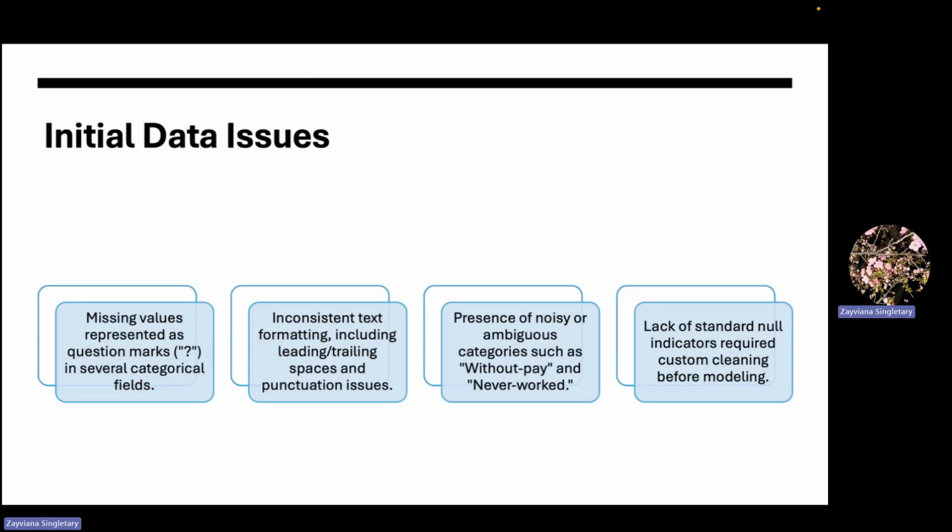We encountered several common real-world data problems. Many entries had missing values, marked by question marks. There were formatting inconsistencies like extra spaces and stray punctuation. Some categories, such as without pay, were rare and ambiguous. Additionally, null indicators weren't standardized, so we needed to manually define what constituted a missing or unusable entry.